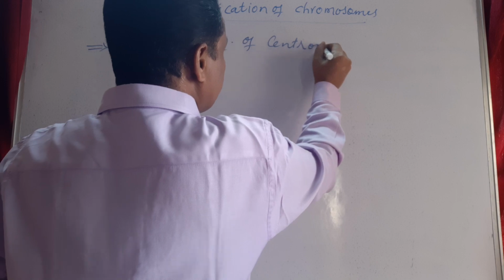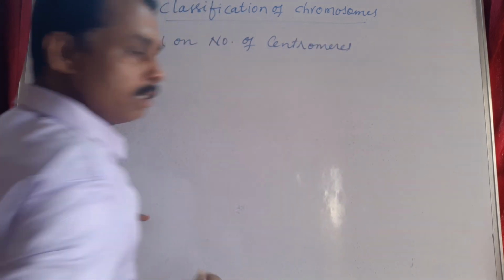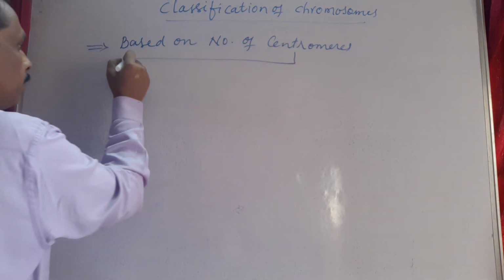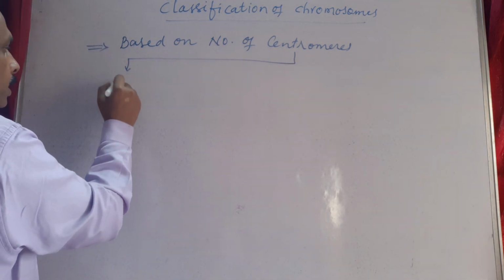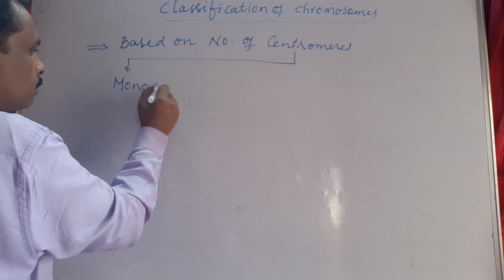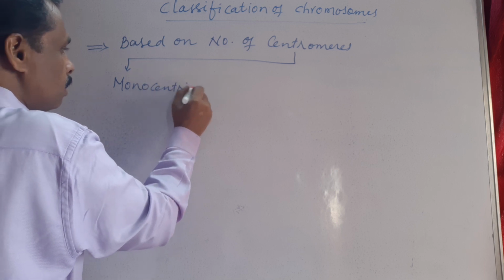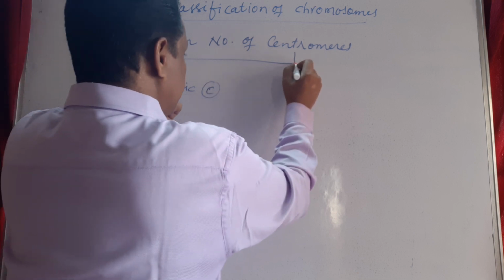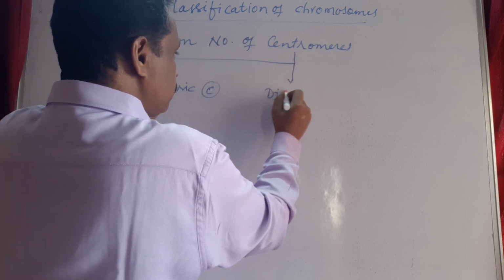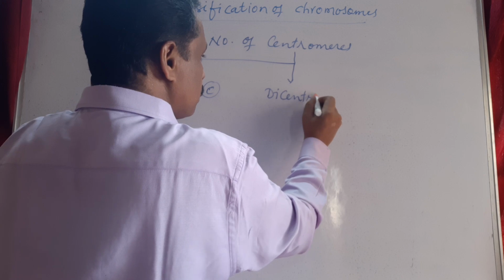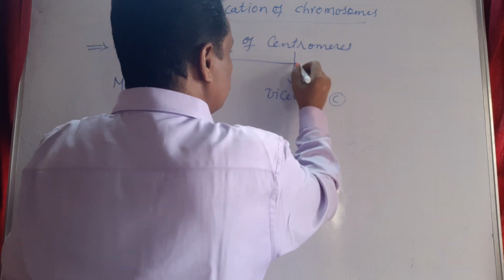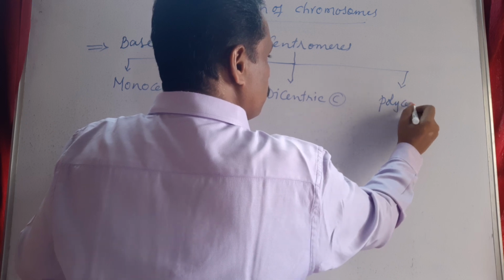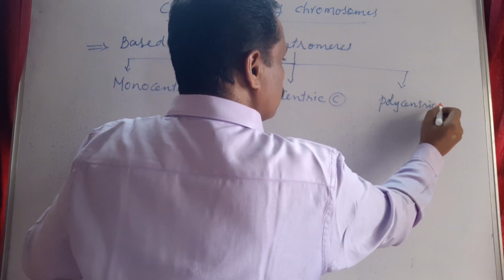Based on number of centromeres, the chromosomes can be categorized into three types. One is called monocentric chromosomes. The other one is dicentric chromosomes. The last one is polycentric chromosomes.